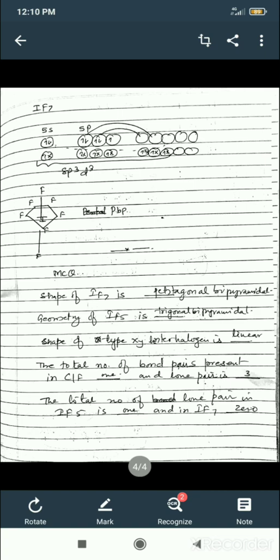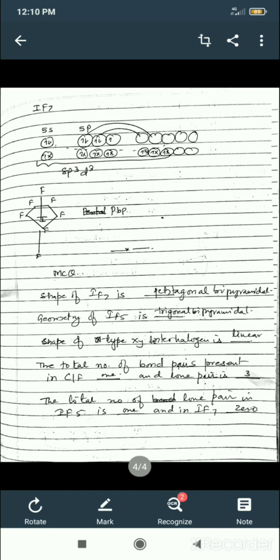Total number of bond pairs present in chlorine fluoride is 1, and bond pair is 1 and lone pairs are 3. The total number of lone pair in IF5 is 1, whereas in IF7 there is no lone pair, 0 lone pair. This is all about the interhalogen compounds.